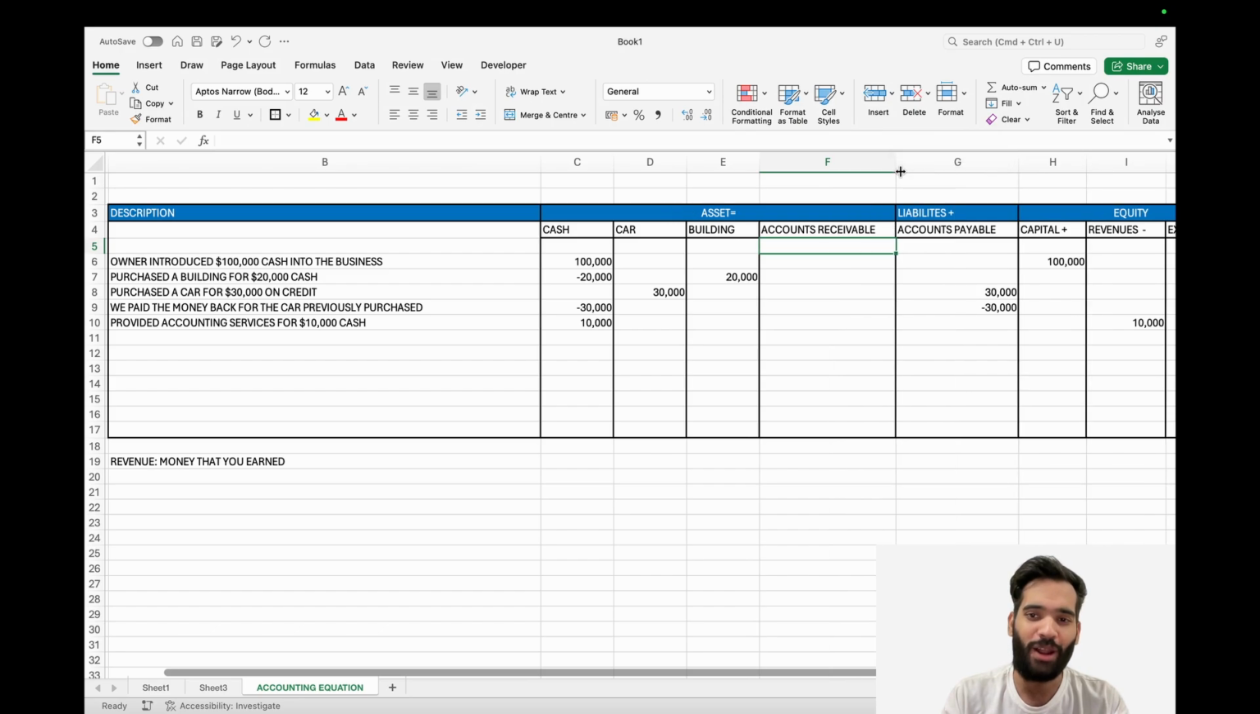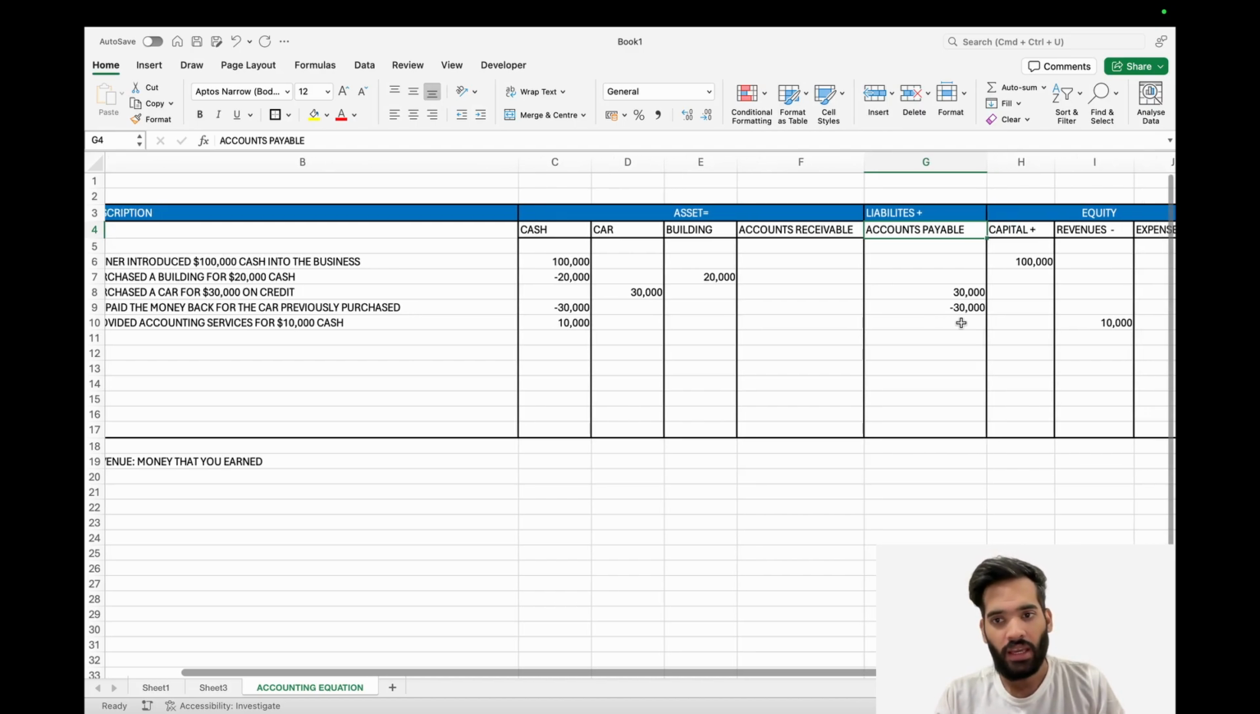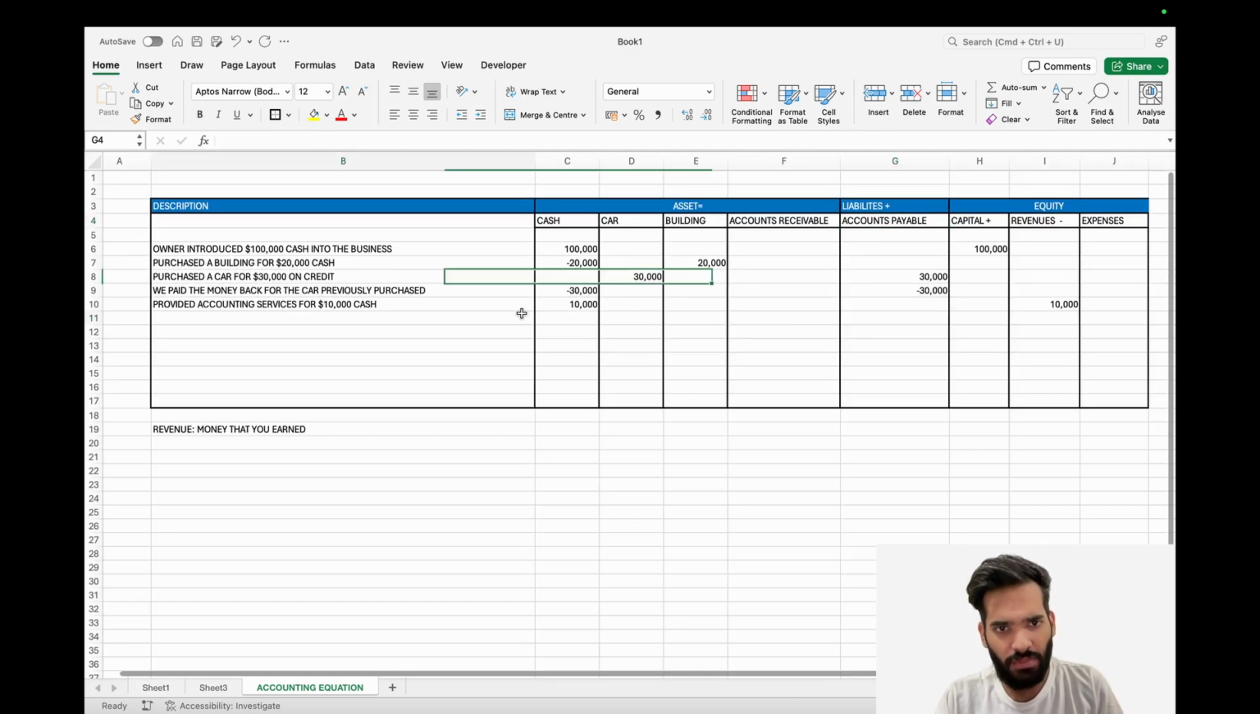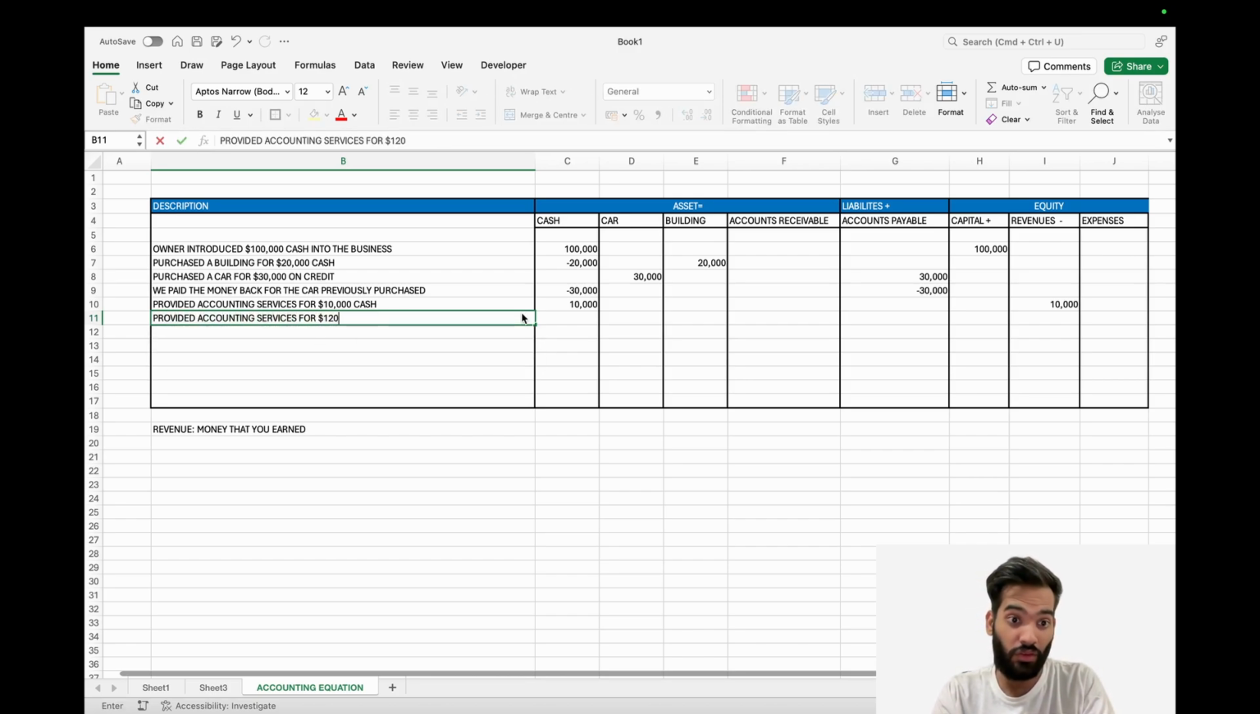Now accounts receivable, of course, is the opposite of accounts payable. Accounts payable refers to the money we owe someone else. Accounts receivable is the money customers owe us, right? So in this case, let's take the same transaction but change a little bit of detail there. Let's say we provided accounting services again to someone, let's say for $12,000 worth of money, but on credit, which means we did the work and the customer promised to pay later.